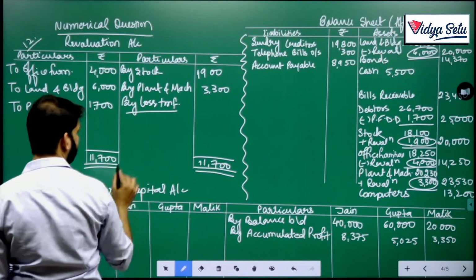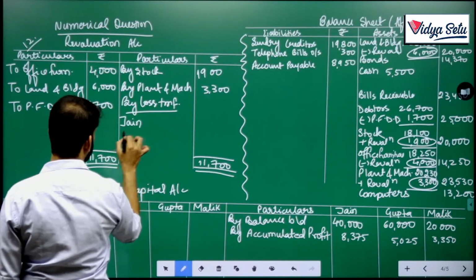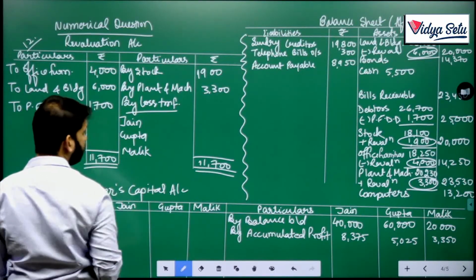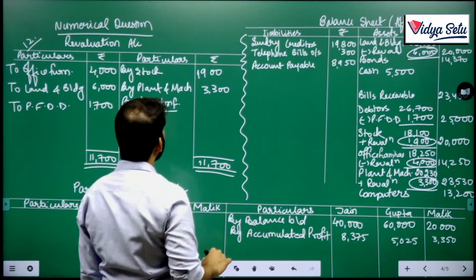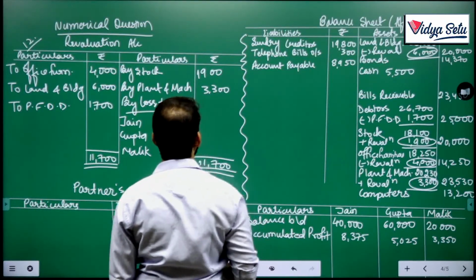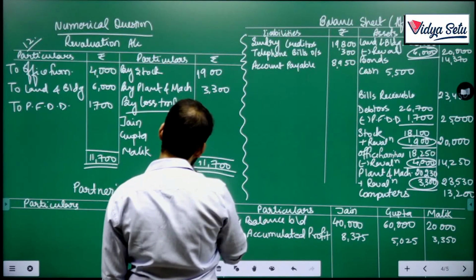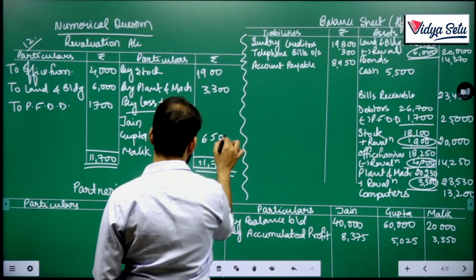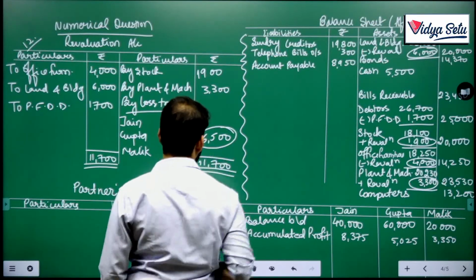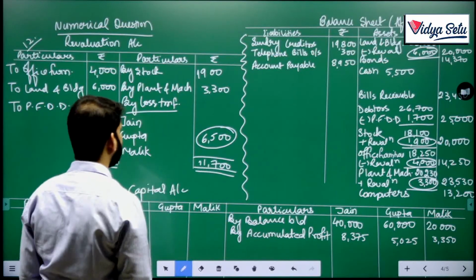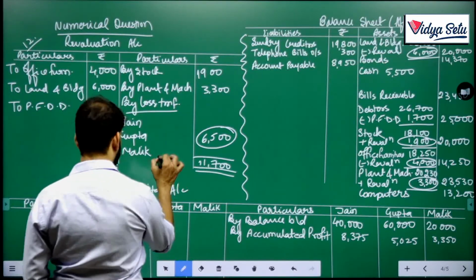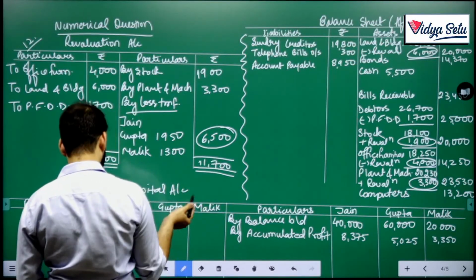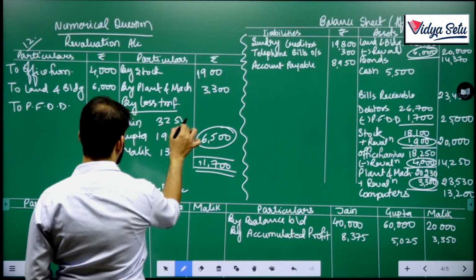Jain, Gupta, Malik, 5:3:2. So how much? 3,000, 4,000, 5,200. So 6,500 the loss, in the ratio 5:3:2. So 1,300, 1,950, and half of this is 3,250.